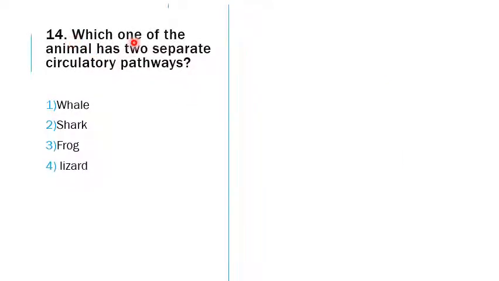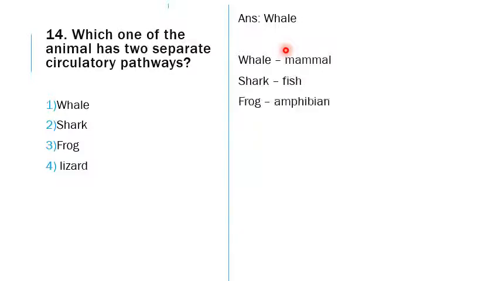The 14th is, which one of the animals has two separate circulatory pathways? To answer this, we should know what is meant by circulatory pathway, and two separate means a double circulation. The options are whale, shark, frog and lizard. The answer is whale. We have to categorize it based on which group of animal it is. A whale is a mammal, a shark is a fish, a frog is an amphibian, a lizard is a reptile.